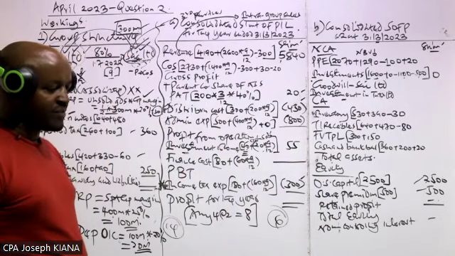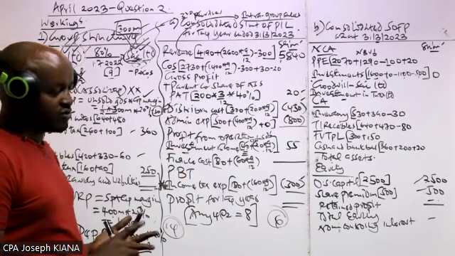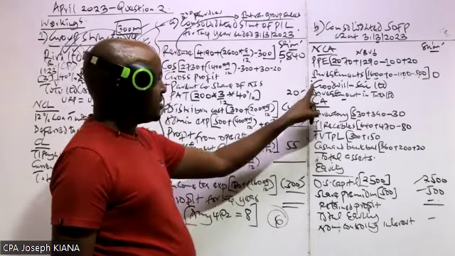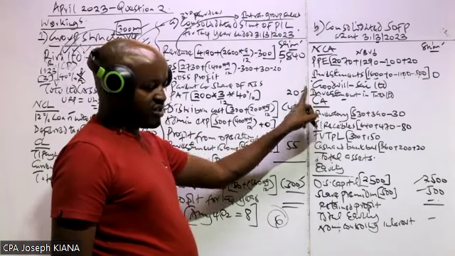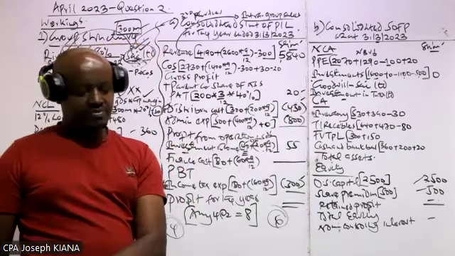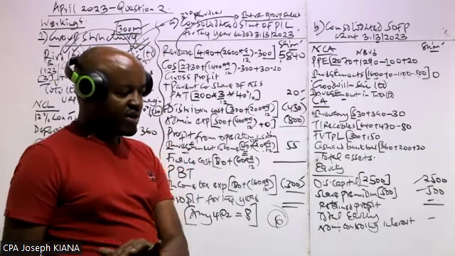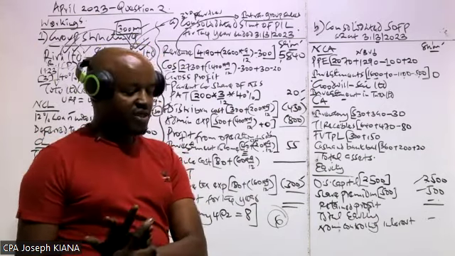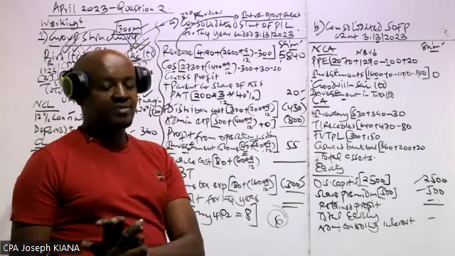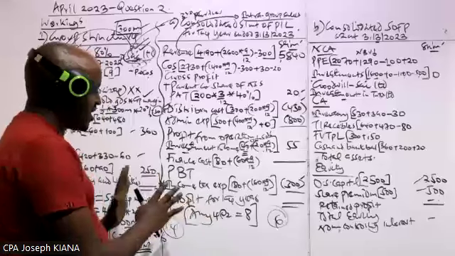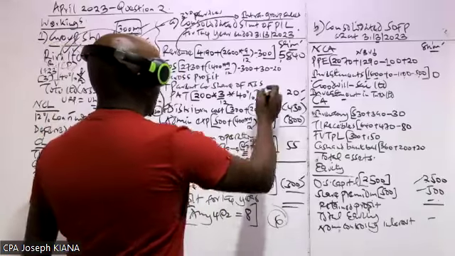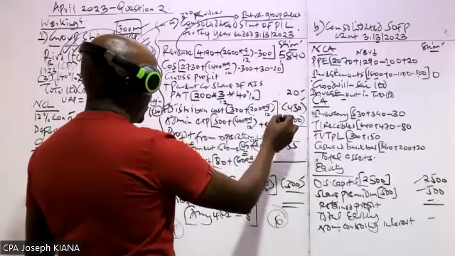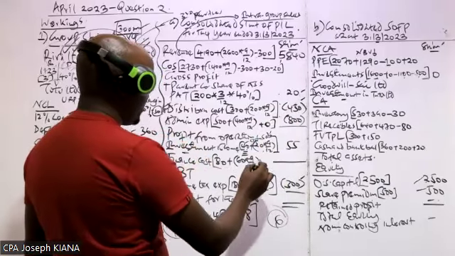We are almost done, because I think what is remaining here is for us to compute 2 items. And basically, I have to show you how to compute these 2 items, goodwill and investment in associate. Because if you check most of the questions from these past papers, usually you'll see they require the computation of goodwill, and you are allocated separate marks for that. And also you compute investment in associate, you are allocated separate marks for that. But we are almost done because the other items do not have any adjustment. For example, you're done with the cost of sales here. We are done now with all these items there. We are done with the finance cost.